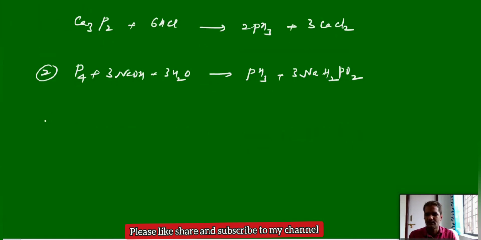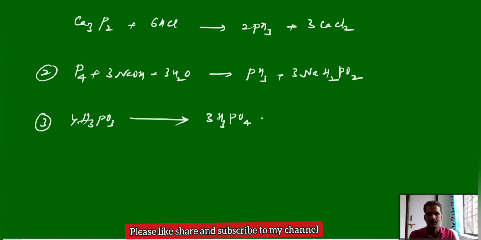Next, this one, the disproportionation of oxy acids of phosphorus which are in intermediate oxidation states. Let me take the example of phosphorus acid. This can undergo disproportionation.